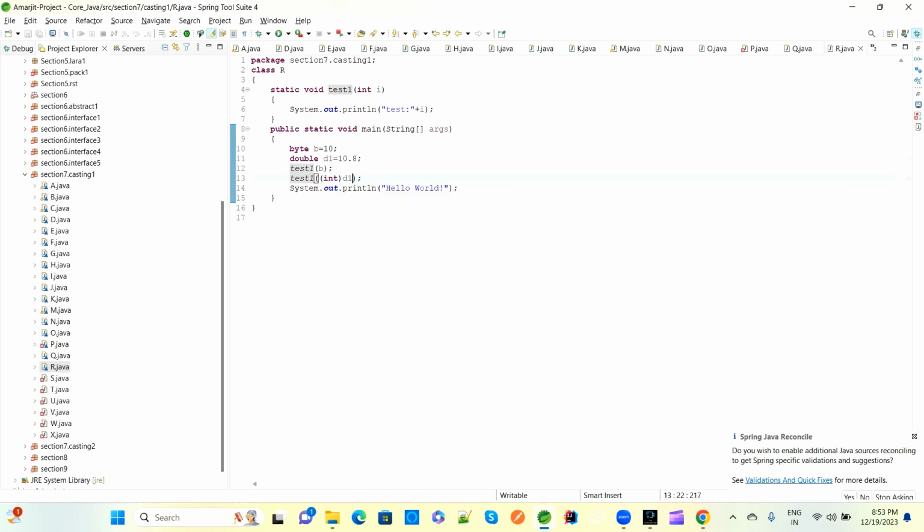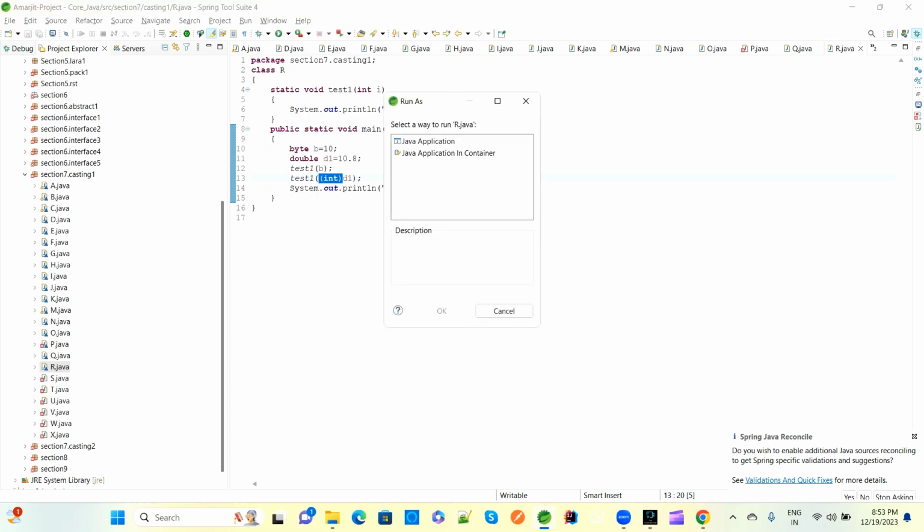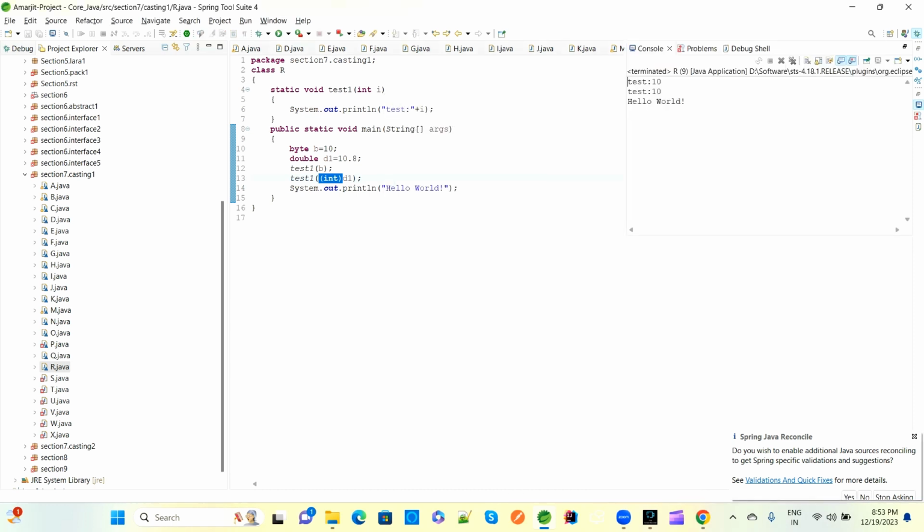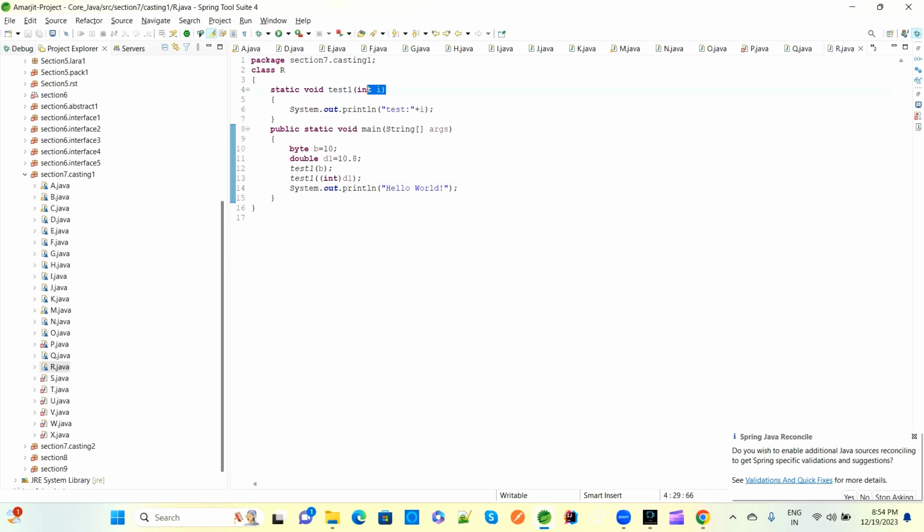So double to int, manually we are providing this, converting double type from higher to lower, then it will be applicable here, and the output will be test I value. If you run this program, upcasting and downcasting will be applicable at method level, for variables and all. So this casting is happening from the method level here to this method.